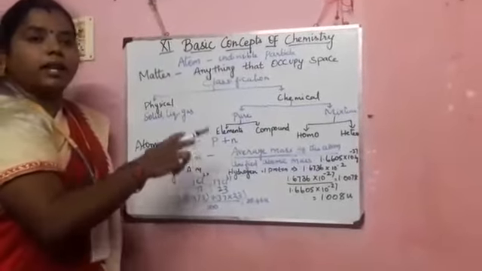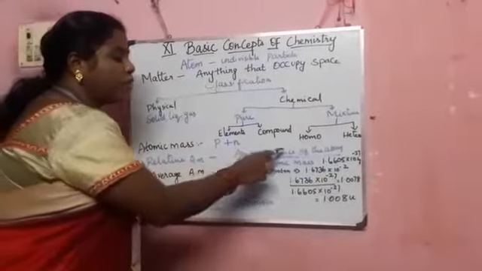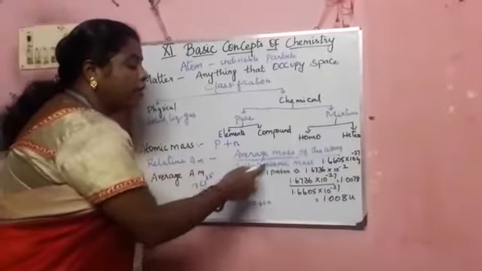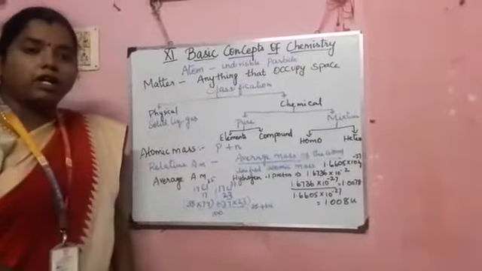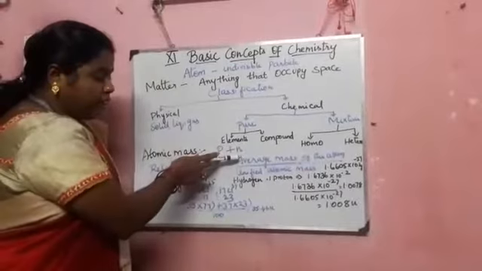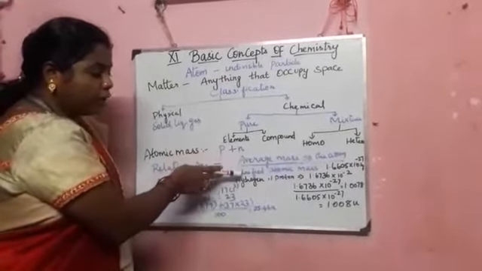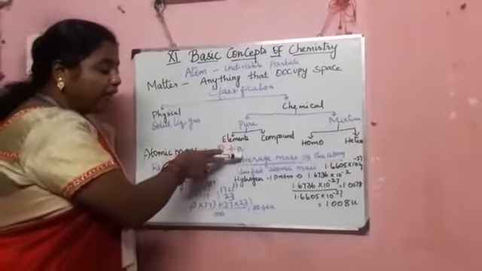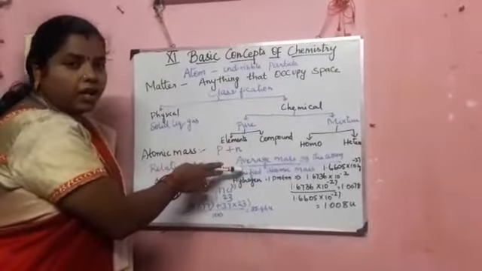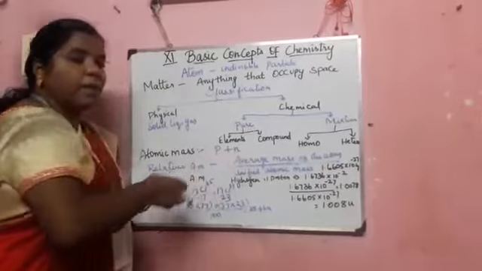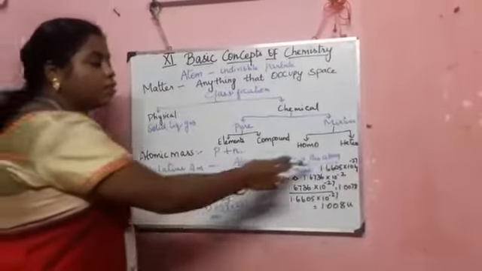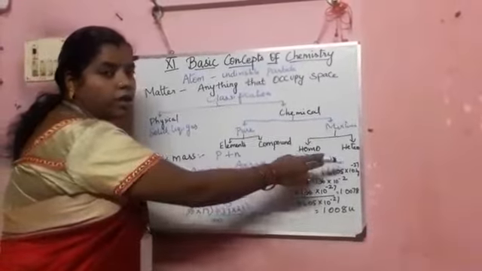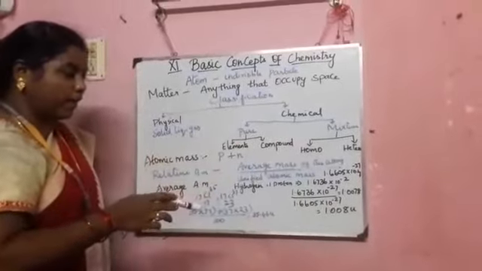The formula for the relative atomic mass is the average mass of the atom divided by the unified atomic mass. See, it is a formula: average mass of the atom to the unified atomic mass. So we have to find the relation between the average mass of the atom as well as the unified atomic mass. Unified atomic mass is a constant value. It is 1.6605 into 10 to the power of minus 27.